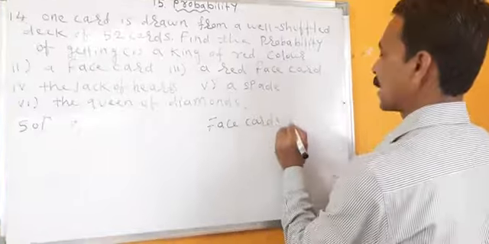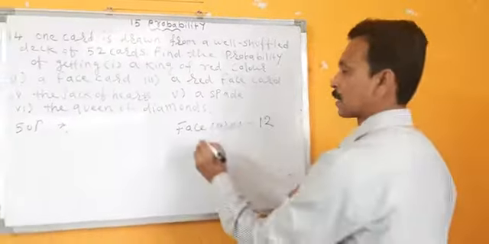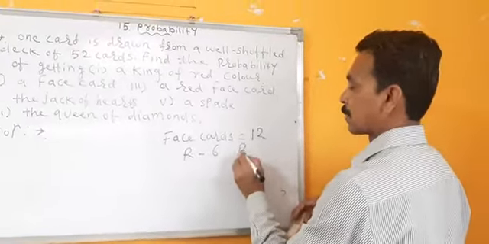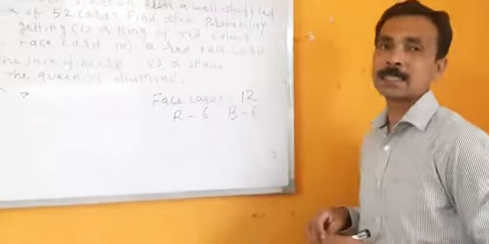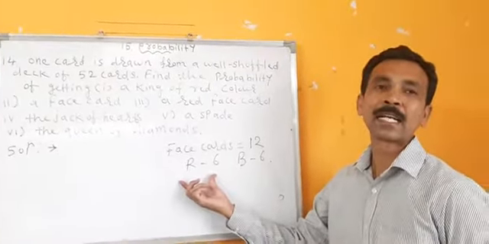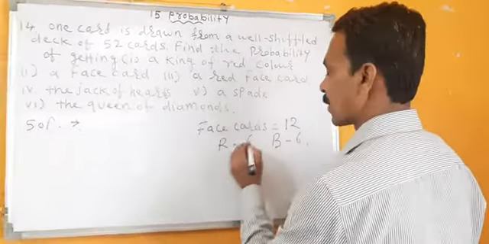How many face cards are there? 12. Total face cards 12. Red 6, black 6. In total 12 face cards, 6 are red in color and 6 are black in color. Which are those face cards?